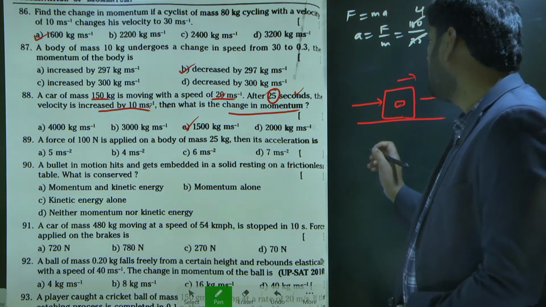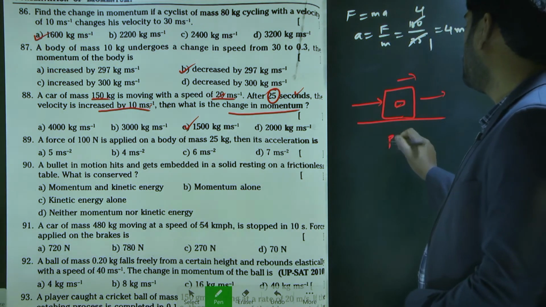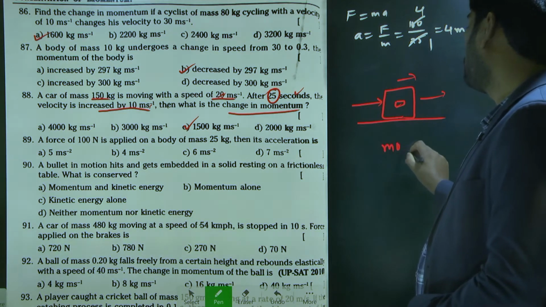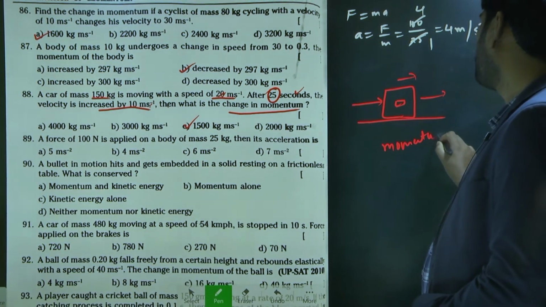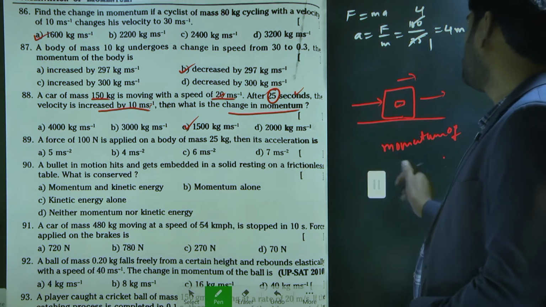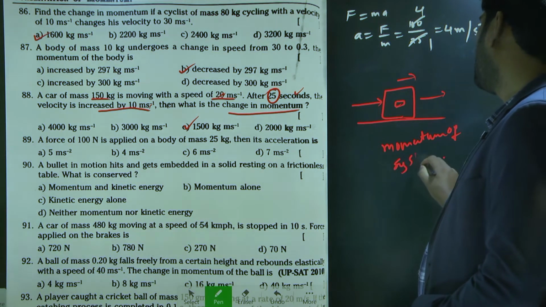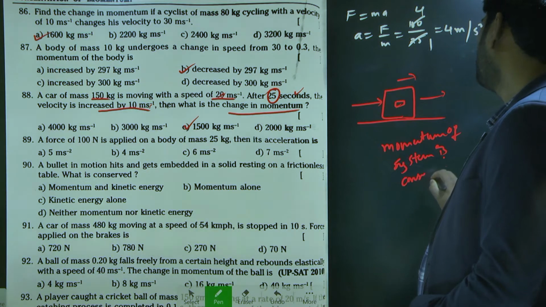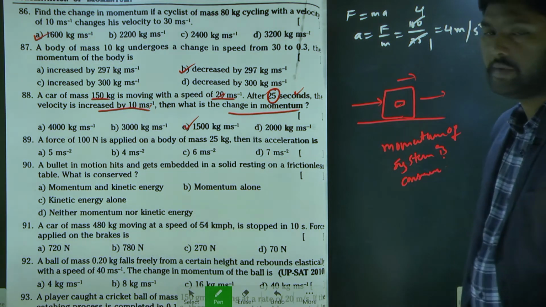In this case, the momentum of the system is conserved.